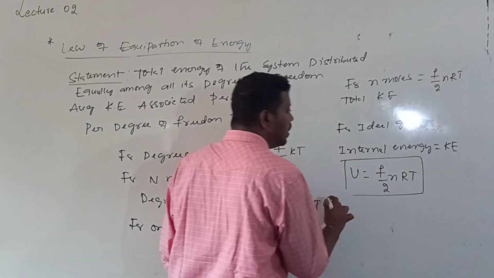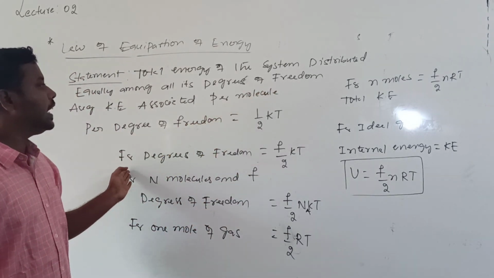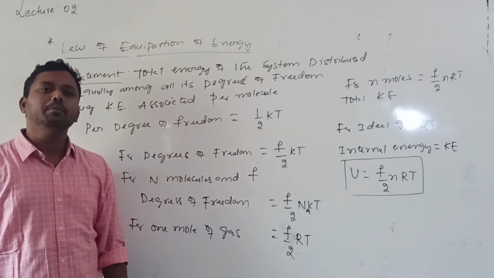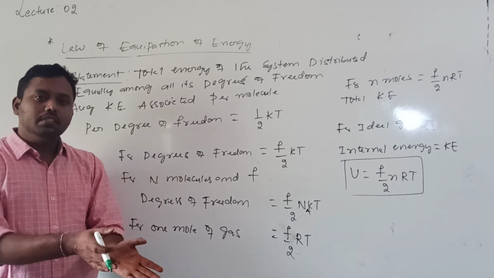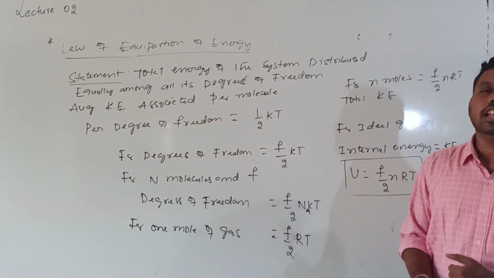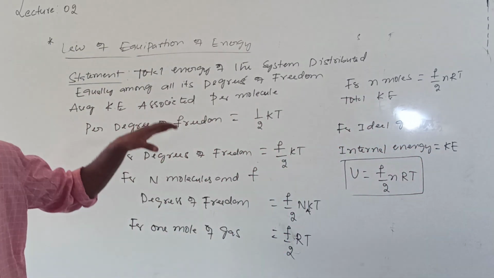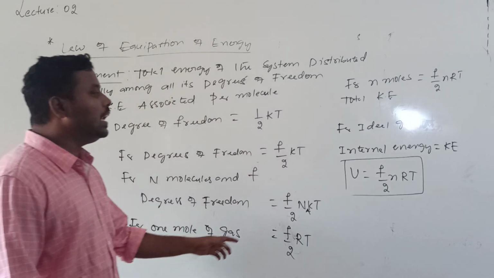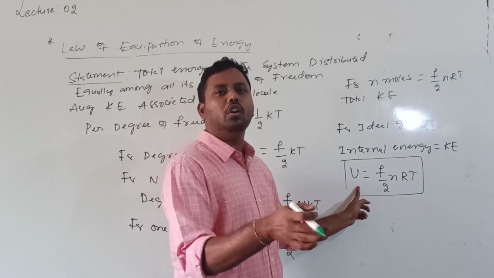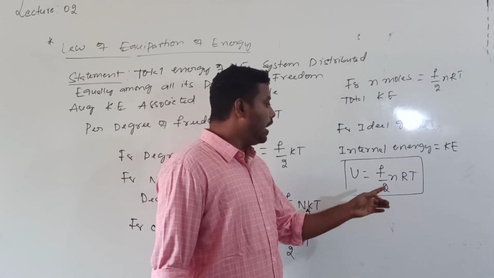Even this formula is also very important for us. If they ask to calculate the kinetic energy of a monoatomic gas, you will substitute f value equal to 3. For a diatomic gas, f value is equal to 5. For polyatomic linear, f value is equal to 7, and for polyatomic non-linear, f value is equal to 6. So which one are they asking? By using this law of equipartition of energy, we have calculated the total internal energy of a gas system of any molecule, be it monoatomic, diatomic or triatomic, which will have f degrees of freedom.